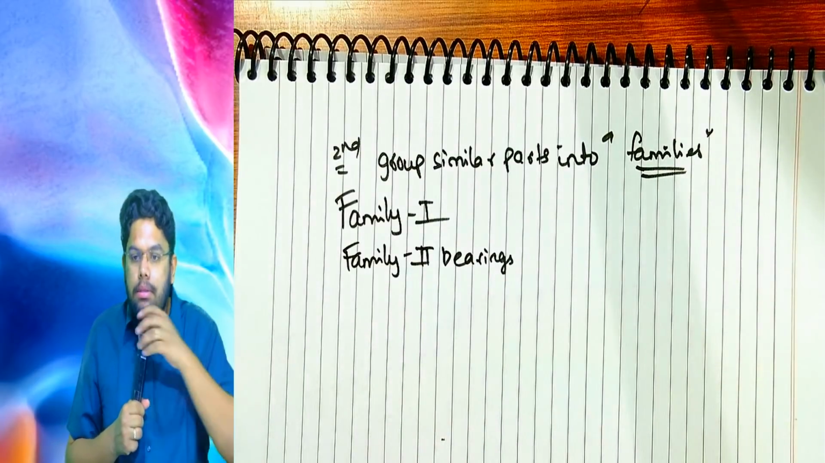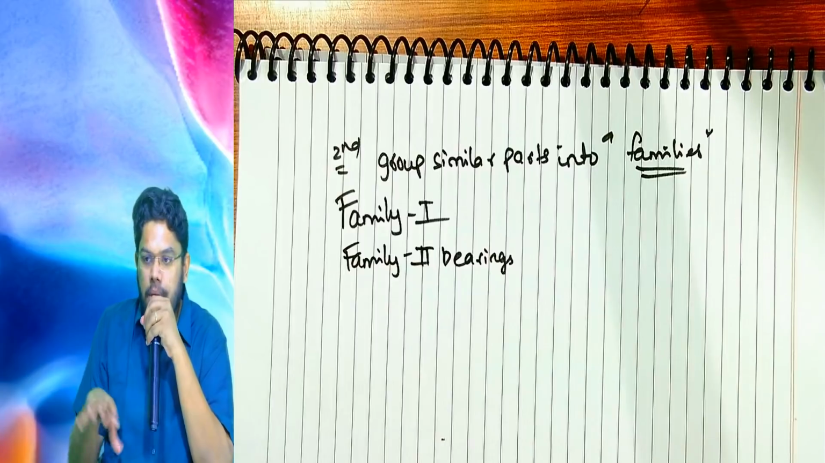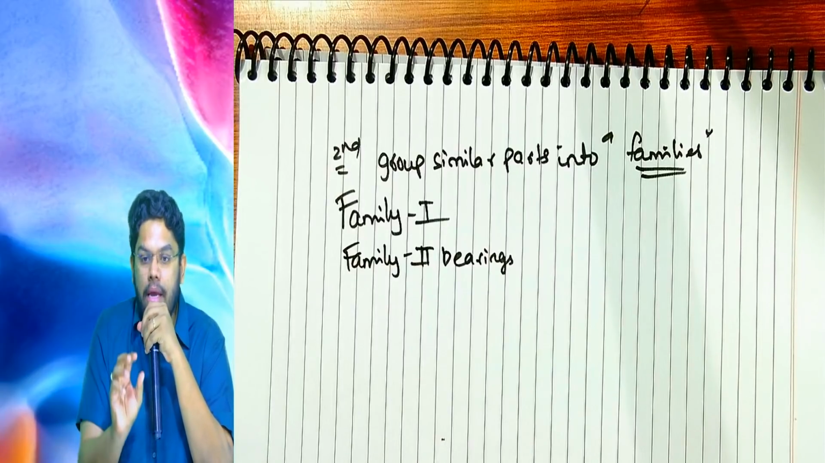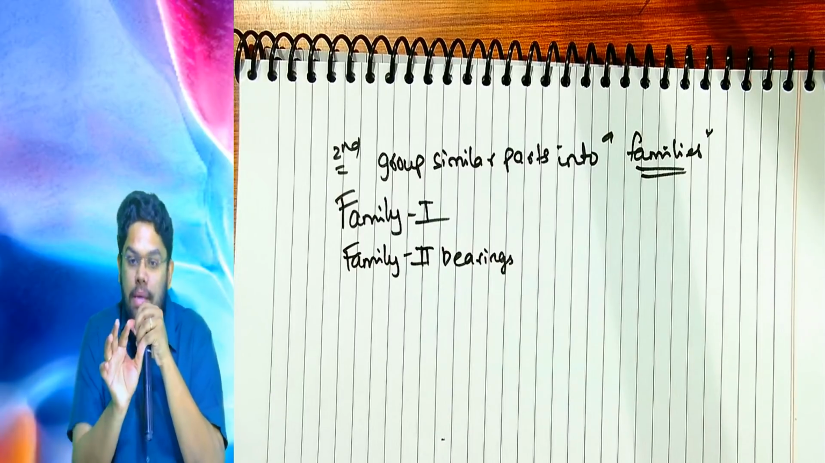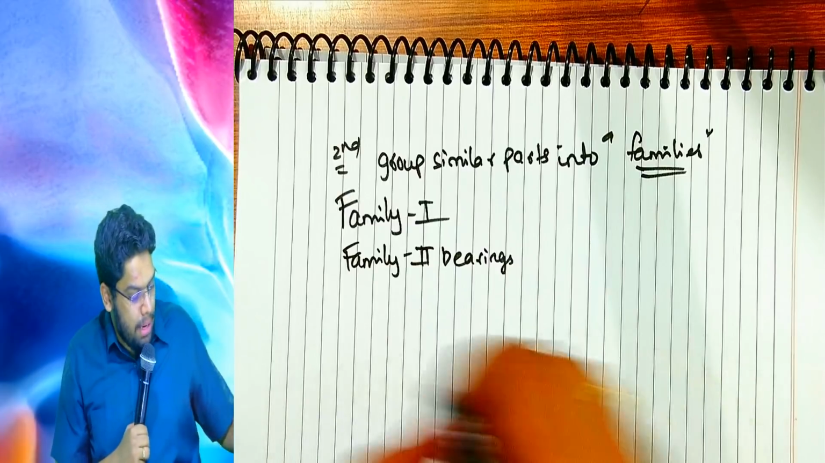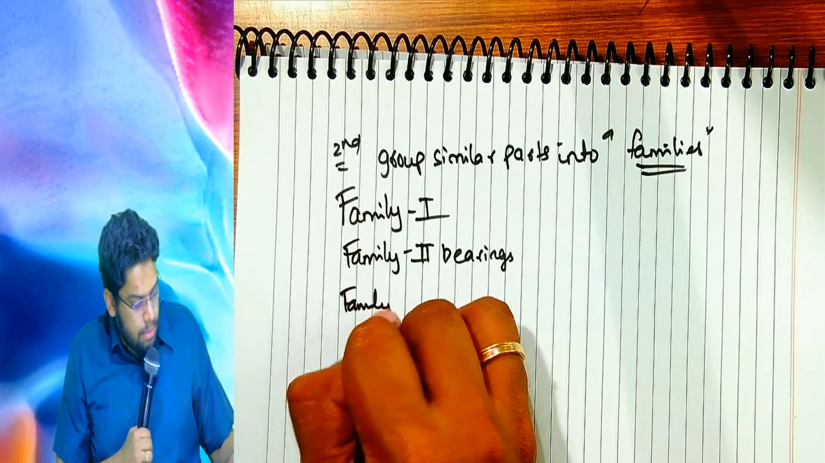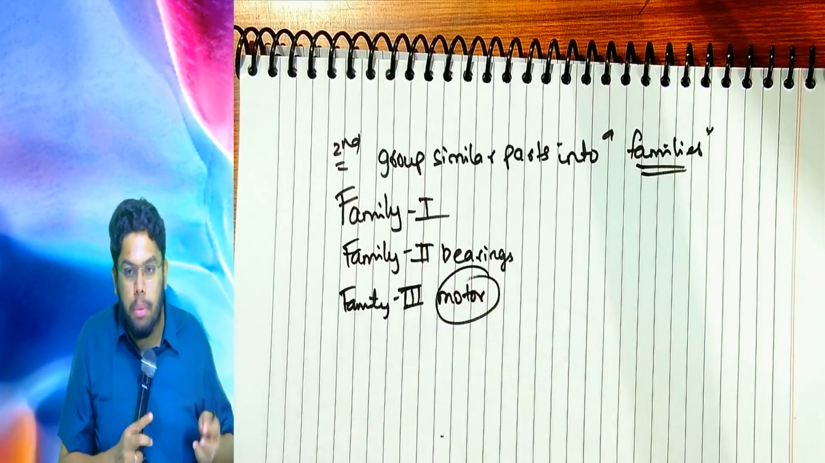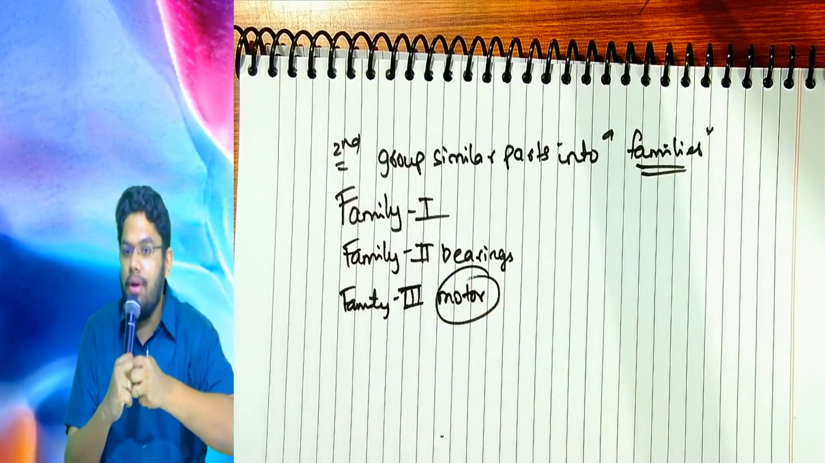Then I will have another family of the bearings. All the bearings will be fitted in different places. So many bearings will be there in a car, but they are not the same, only similar. This is family number 2. And then I have family number 3, where I have all my motor-related parts which need to be finally assembled for that powerful engine to come.